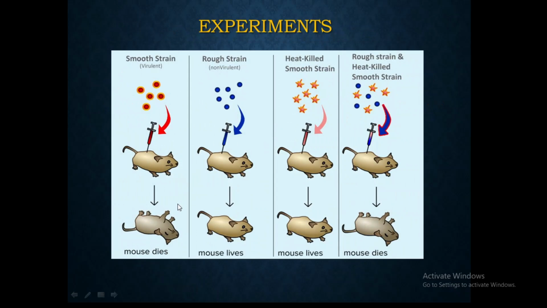So this is again a depiction: this is the smooth strain, which is virulent and has a polysaccharide coating. When it is injected, the mouse dies. And the rough strain, which is non-virulent, when injected, the mouse lives. Heat killed smooth S strain loses the polysaccharide coating, and when injected, the mouse lives. But when these two non-virulent strains, heat killed S strain and rough R strain, are injected together, the mouse surprisingly dies.